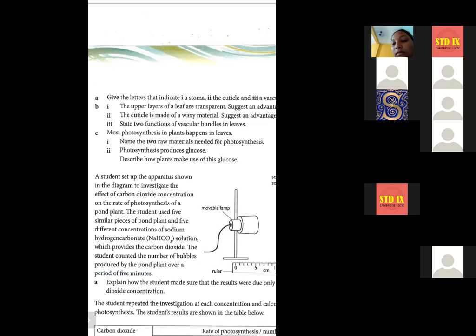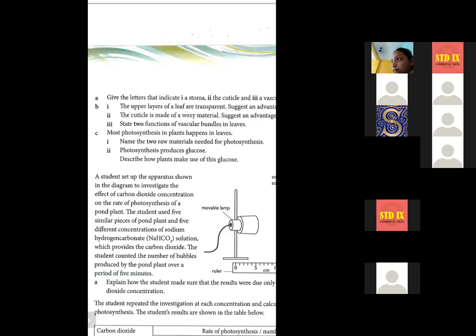Then you will have to write in point number 2 that it helps to support the leaves. So do not mention water or food in another point if you are writing substance in common. But if you are not writing that point as substance, then you can make two different points, one with transport of water by xylem vessels, another with transport of food by phloem vessels.